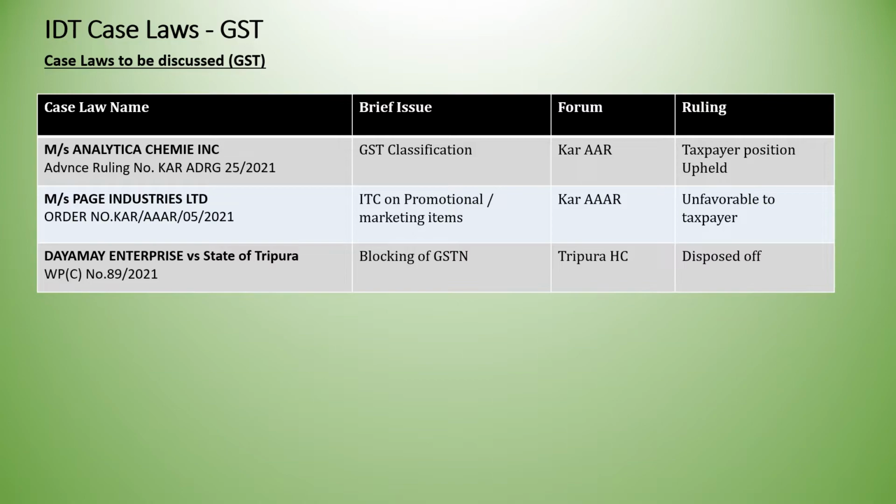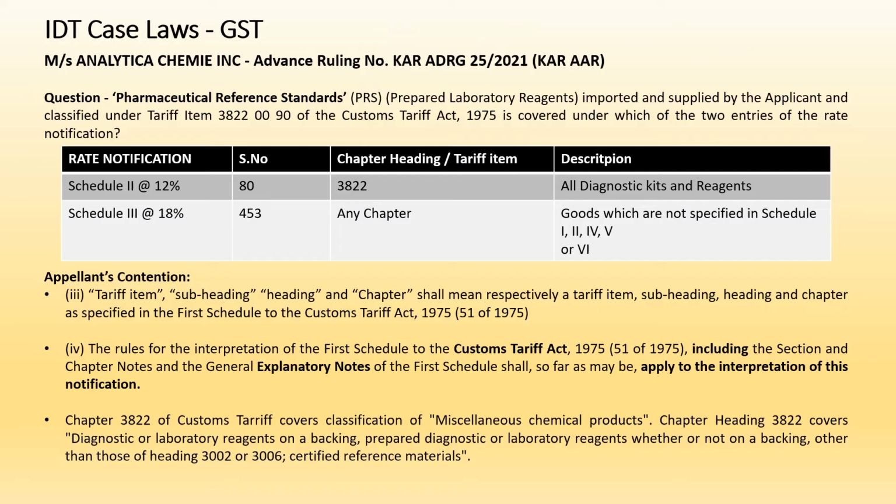So let us start with the first ruling, which is Analytica Chemi Inc., an advance ruling before the Karnataka Advance Ruling Authority. Here the question is, pharmaceutical reference standards, PRS, imported by the applicant and classified under chapter 38220090 of the Customs Tariff Act, when supplied by the company, what should be the classification under GST?